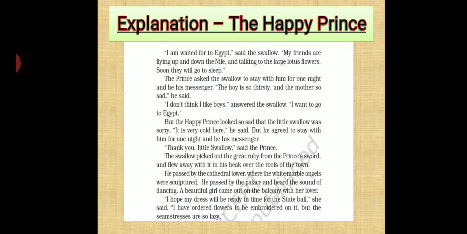The prince asked the swallow to stay with him for one night and be his messenger. "The boy is so thirsty and the mother so sad," he said. So now the statue requested the messenger. The statue requested the swallow to stay with him for a night. He asked him to be his messenger and work on his behalf. He said that the boy is very thirsty and his mother was very sad, so it should go and give the ruby stone to her.